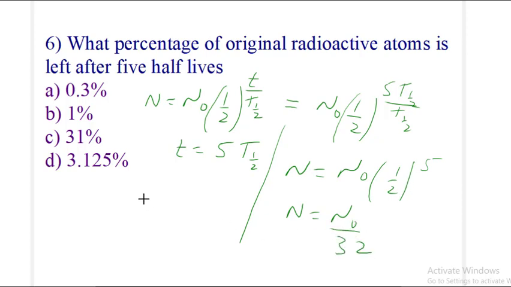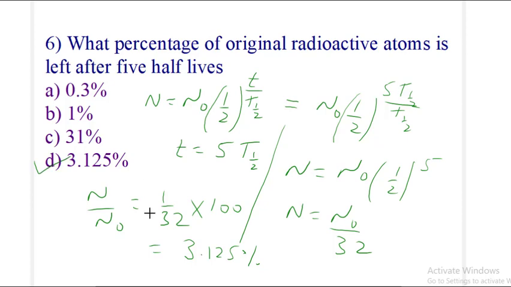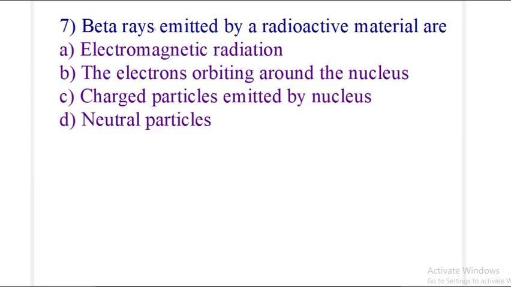Now we are interested in n upon n0, which is 1 upon 32. To get the percentage, we just multiply by 100. If you calculate this, we get around 3.125 percent. So D is the answer. First we calculated n upon n0 and got 1 upon 32. To calculate the percentage, we multiply by 100 and get 3.125%.